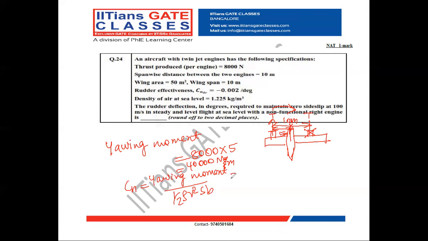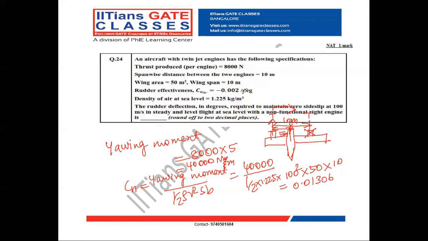We already know the yawing moment, it is 40,000 divided by half into density 1.225, which is given, and velocity is 100 meter per second squared into wing area 50 meter square into wingspan 10 meter. So the yawing moment coefficient is equal to 0.01306.